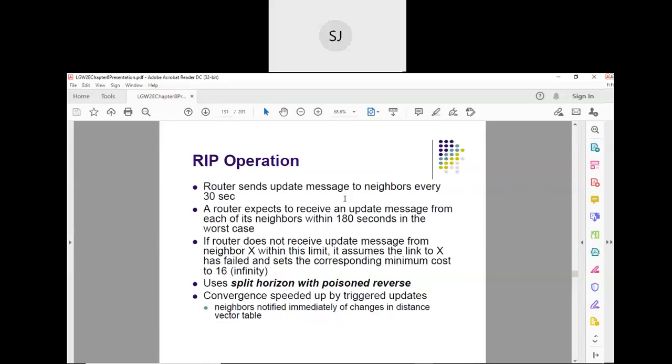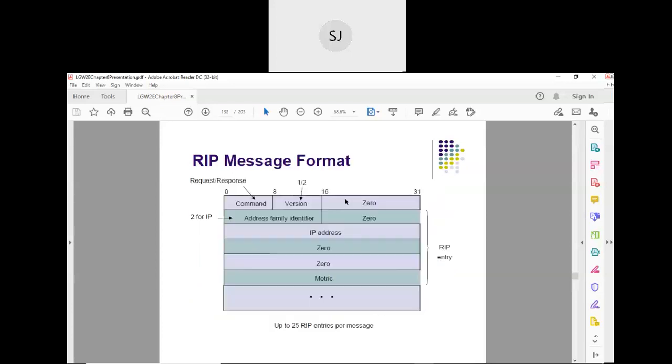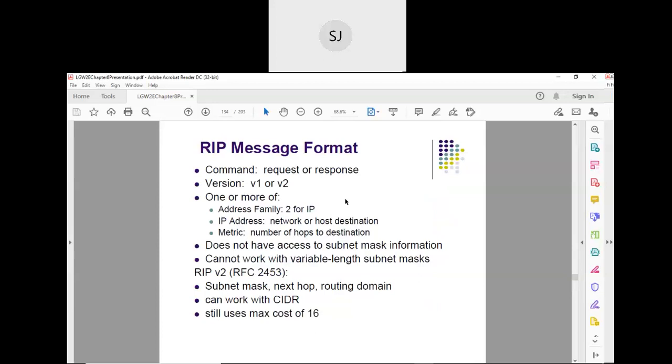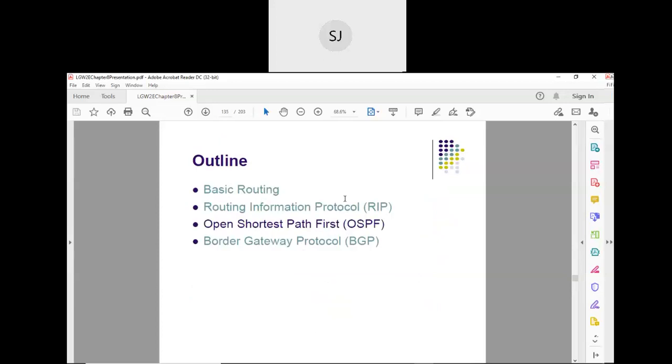Like that, the information is spread across the whole autonomous system, and every router will have a global picture. Okay, so that's how the routing takes place in the autonomous system. This is the RIP message format. Is it clear? Any doubts?